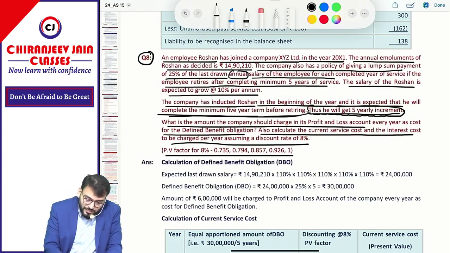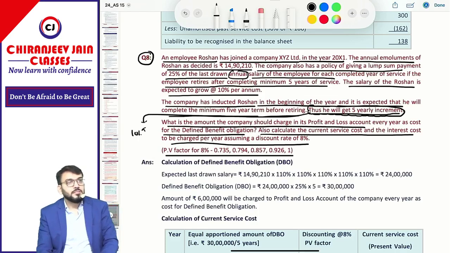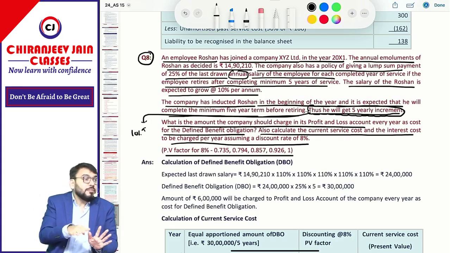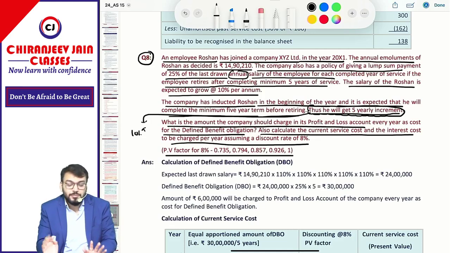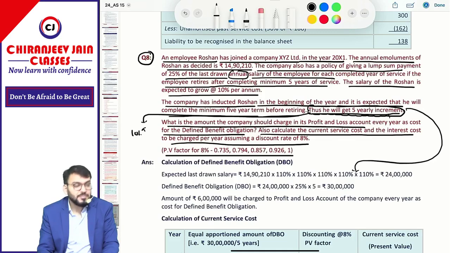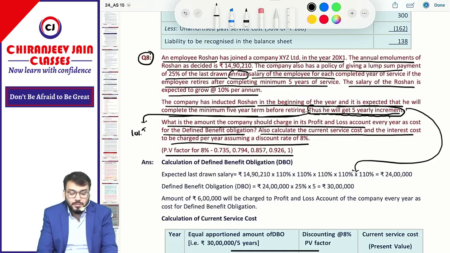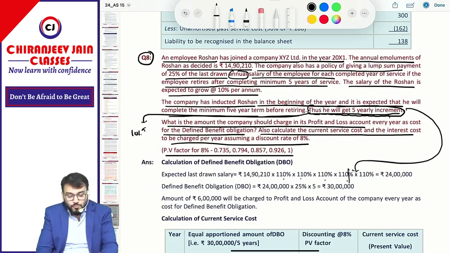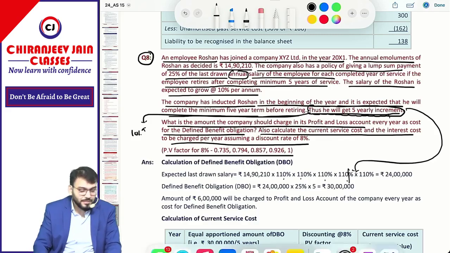From this point we can say why they have done 10% to the power 5. They are saying he will get 5 yearly increments, meaning growth is to be done 5 times. Because of only this point, I will say this answer can be taken into consideration. If this point is not given, then I will say it should be this and this only. So for this question, whenever this point is given, always do it in this way. Chalega? Correct?